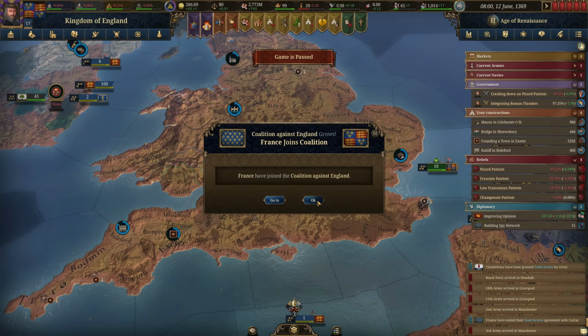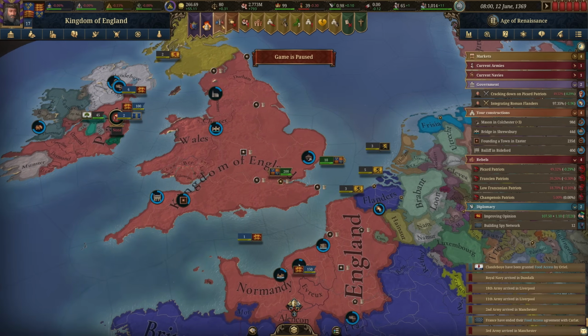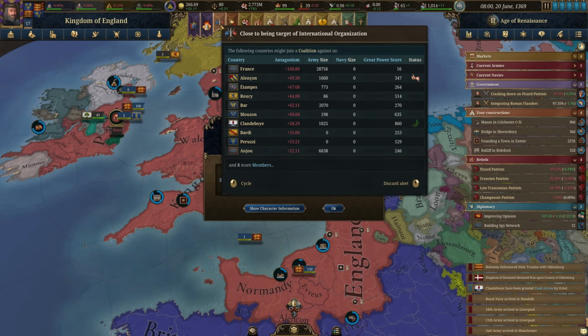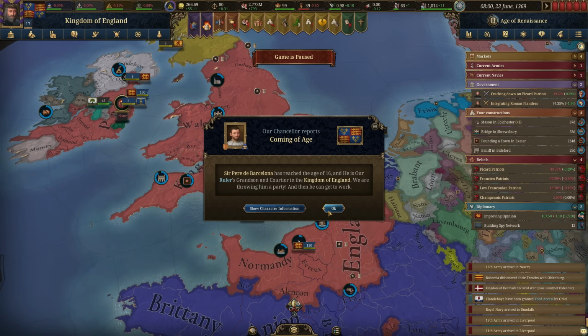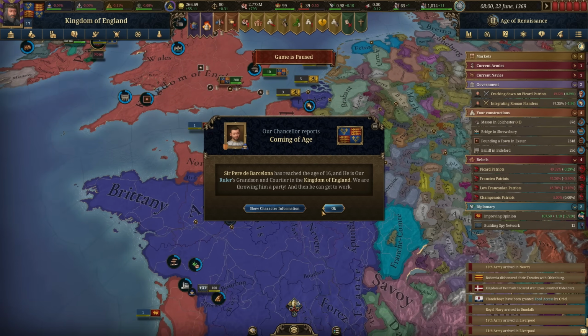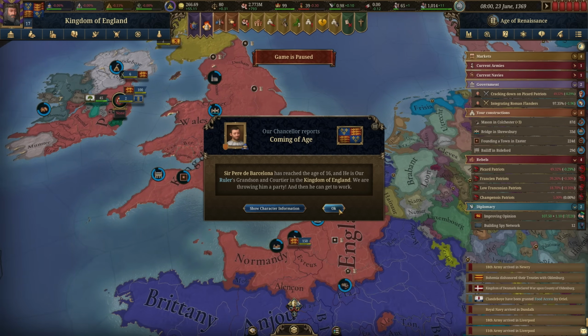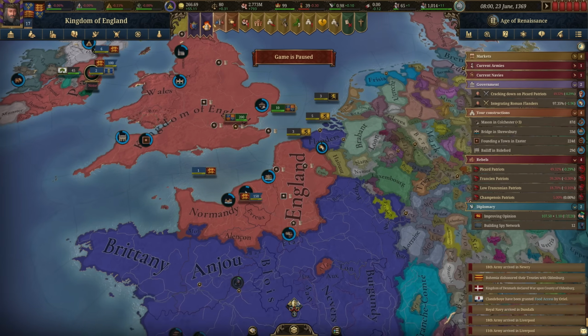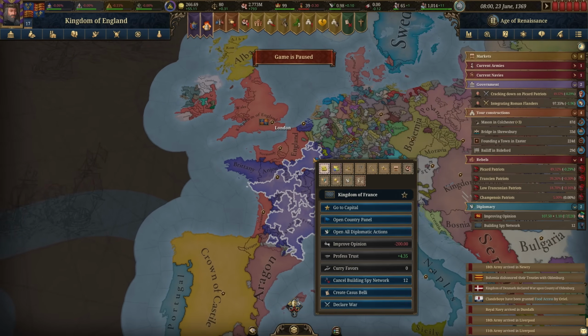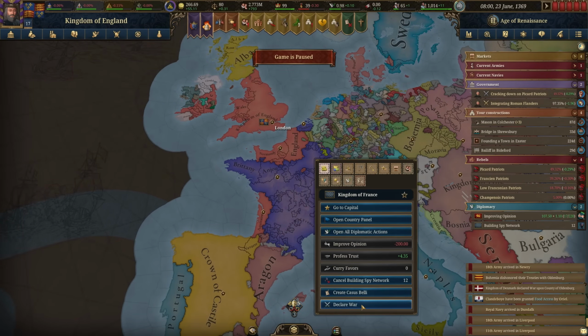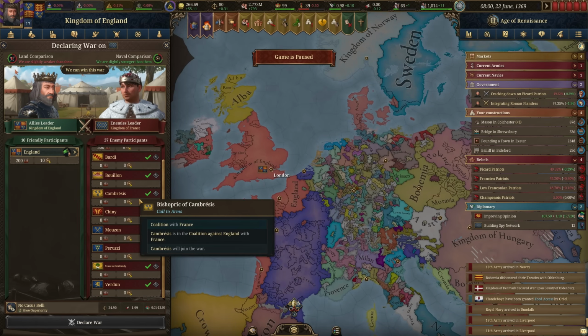And France just joined this coalition against us. So there's a lot of members in the coalition. I think they weren't able to join until after that truce expired. That's the reason why they hadn't been a part of it just yet. And so I think by declaring war, this might result in us going to war against the entire coalition. Just kind of double check this. I feel like that's the case though. Yeah, you'll pull in everybody that's in the coalition.